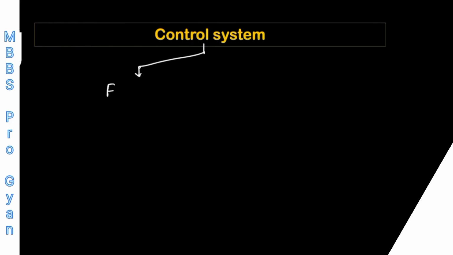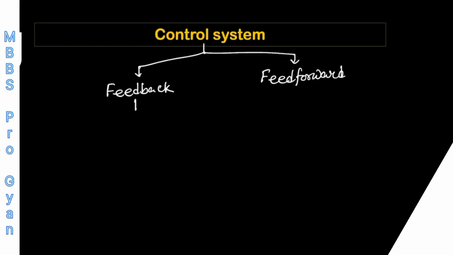One is the feedback type of control system, and one is the feedforward type of control system, right? The feedback control system again is of two types. One is the positive feedback control system and the other one is the negative feedback control system.